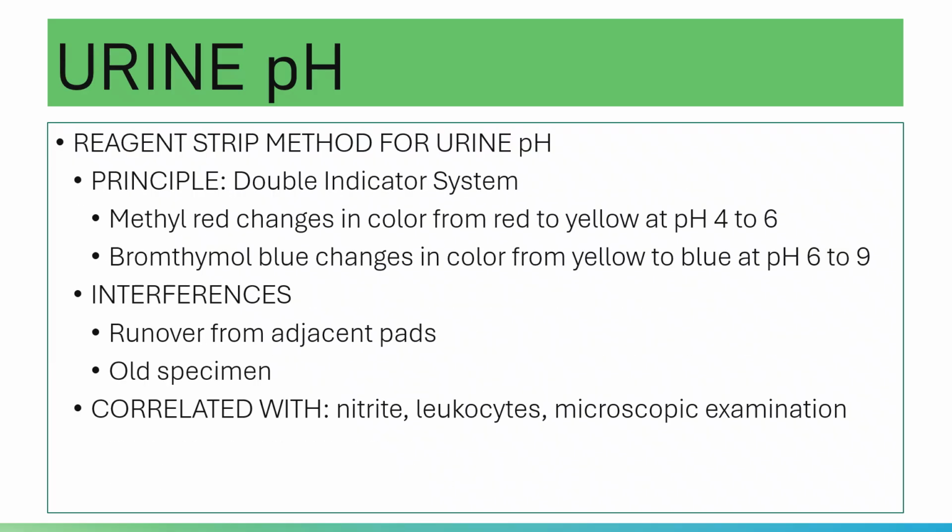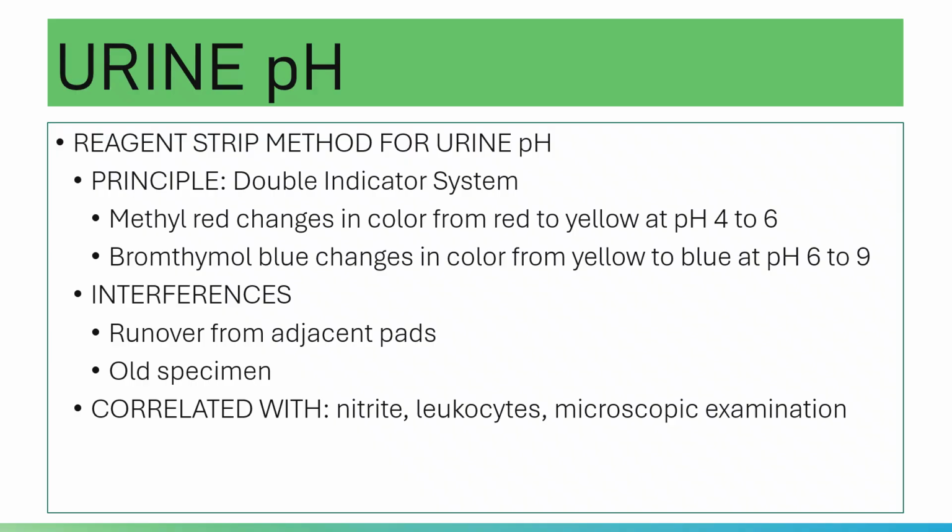Anyway, let's take a look at your urine reagent strip method for urine pH. The principle employed is the double indicator system, meaning you have two indicators embedded in the pad. Again, balikan po natin. In your reagent strip, you have different pads.